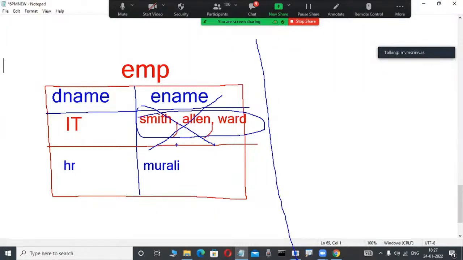Suppose, for example, any books we are referring to, everyone is writing this. The data in each column should be atomic. Atomic means a single value. There is no multiple value separated with commas. They are writing it. Okay, fine. I am also reading articles, you are also reading articles on Google, for example.